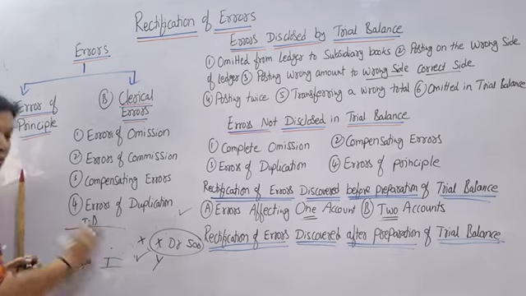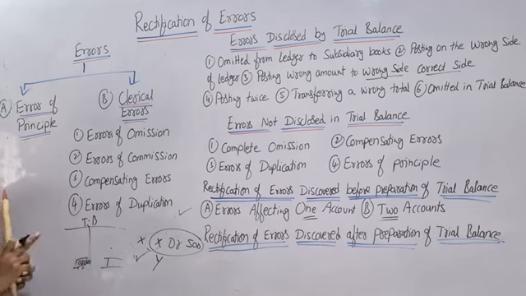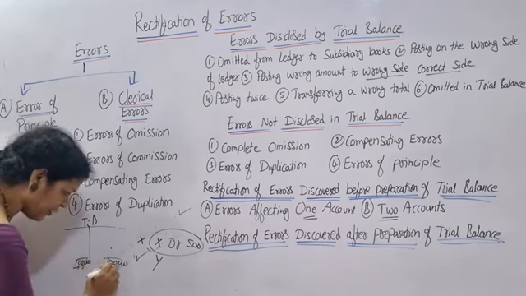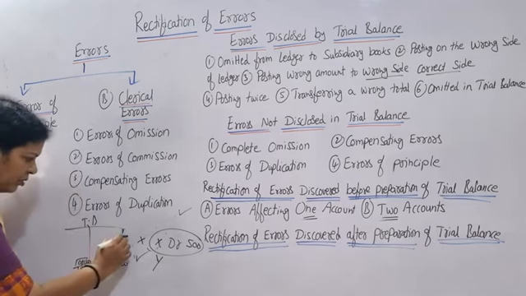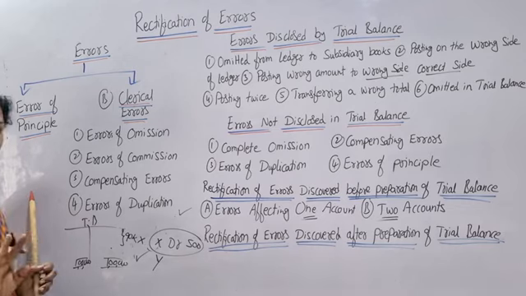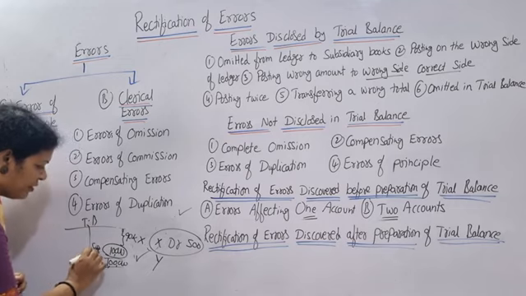Suppose this total we got 90,000 instead of 1 lakh, but we'll write 1 lakh only. This total is here 90,000. Difference is 10,000. 10,000, we'll say it as a suspense account. Temporarily, we just want to transfer it to the suspense account.